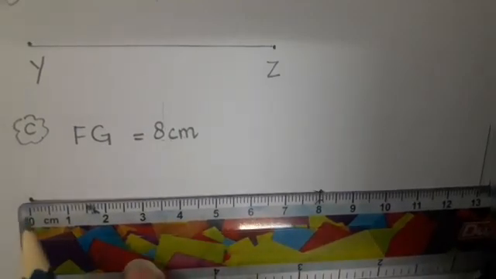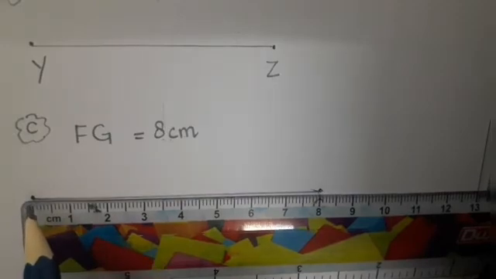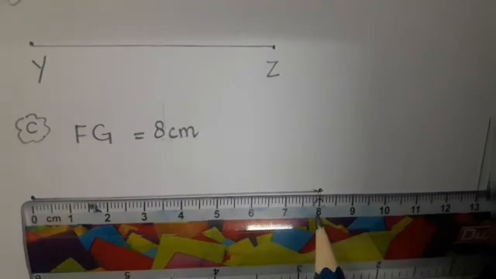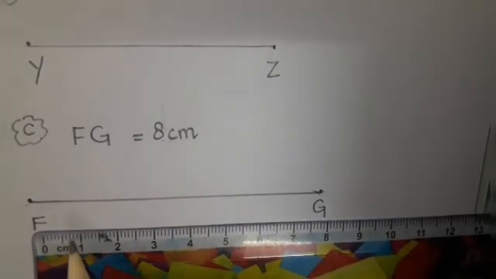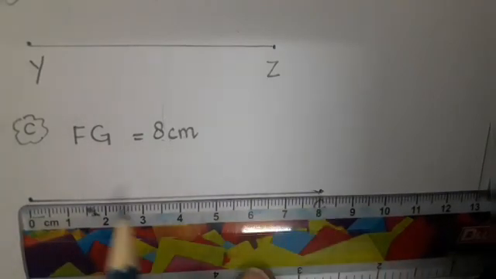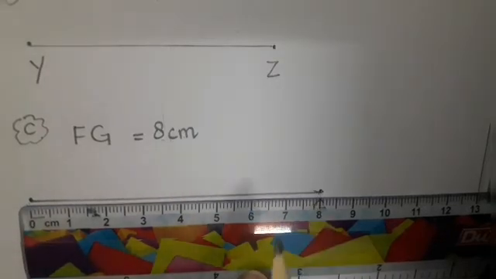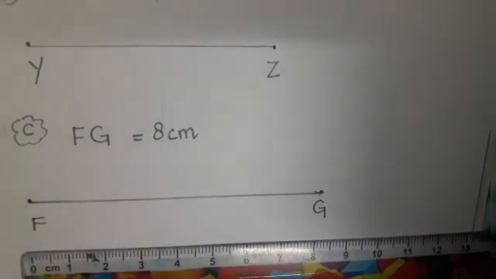You will start from 0 as I make a point over here, and then till 8 centimeter. Then we will join it with the scale. We will draw the line. Because this is a line segment, we join 2 points together. And then we will give the name FG.